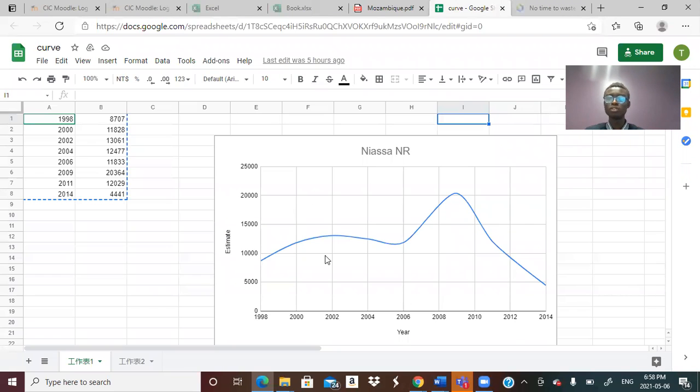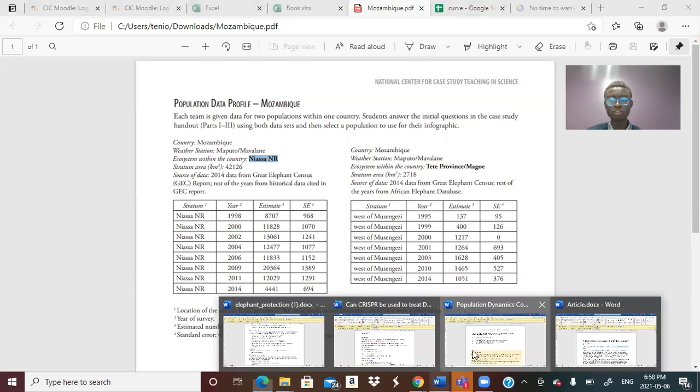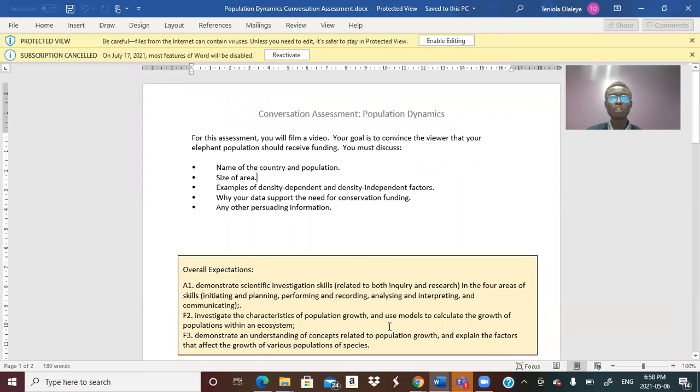Also, here's my curve. My curve doesn't feature any exponential or logistic growth, but you can see there's a peak. From this peak, it just started decreasing until 2014. Then any other thing? Okay.